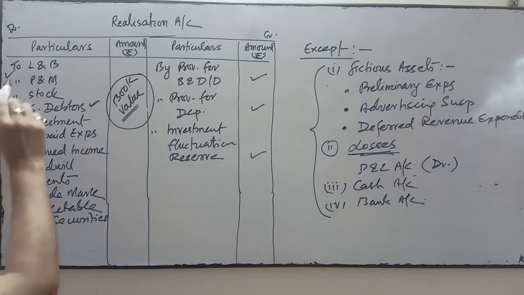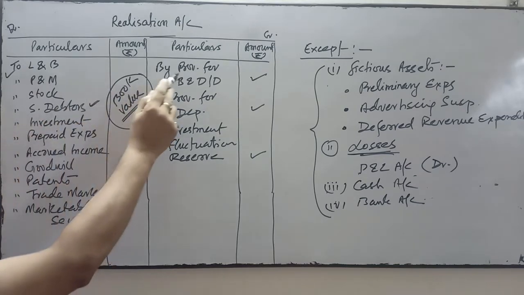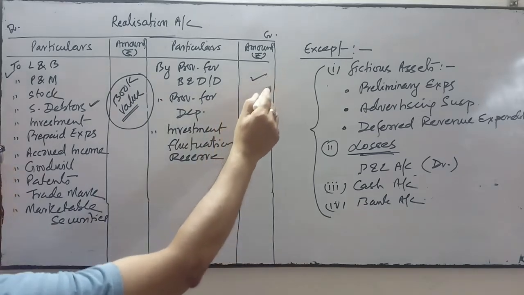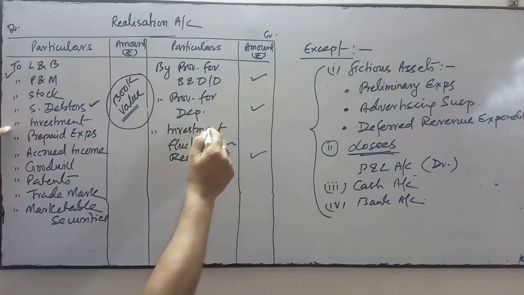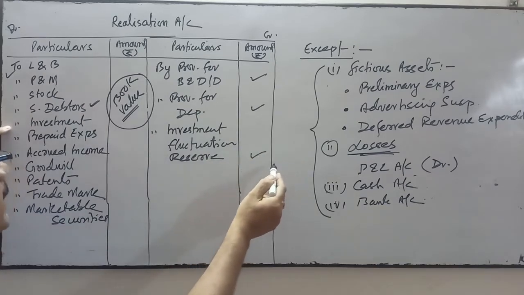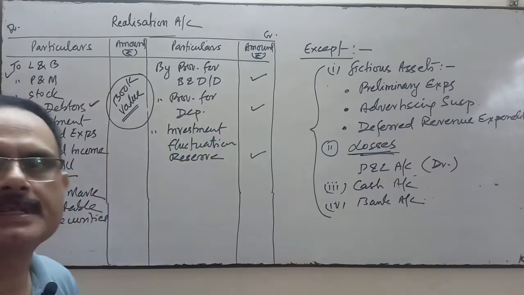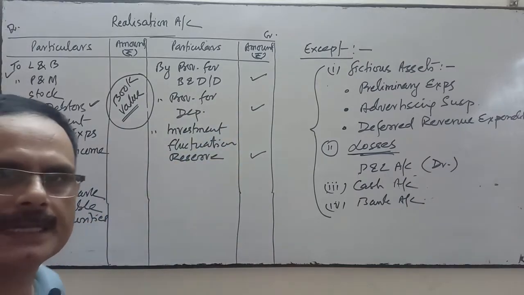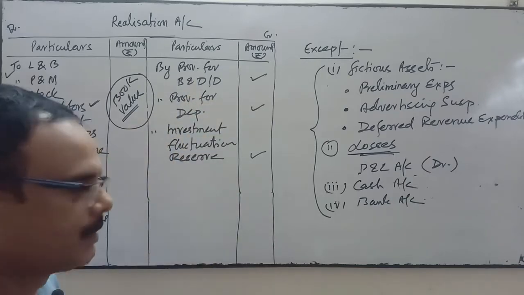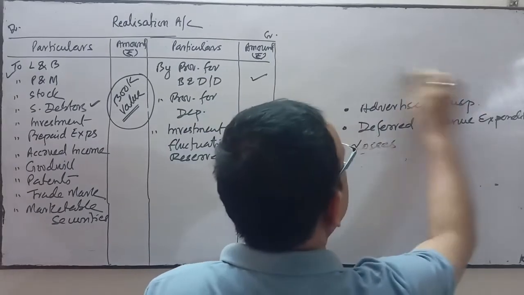And related to these assets, such as debtors, if there is any provision for doubtful debts, then we will transfer it in the credit side. If investment fluctuation reserve is there, we will transfer it in the credit side. If there is any provision for depreciation, it will also be transferred to the credit side of realization account, and these ledgers will also be closed. Okay. Now come to the next.